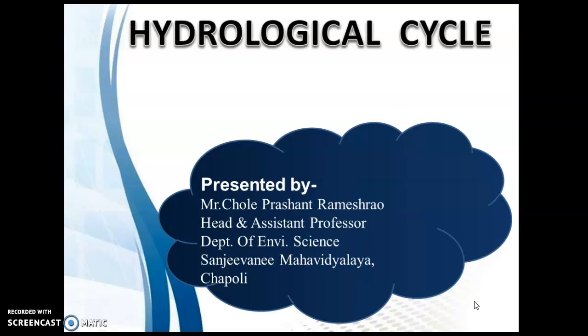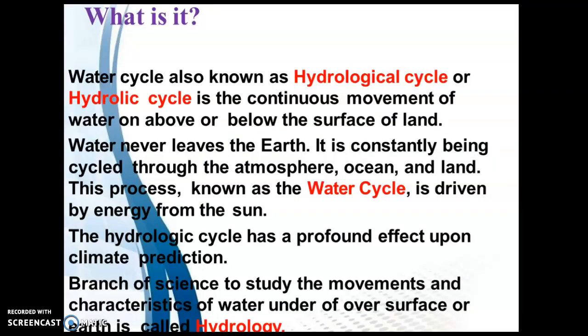Today we will discuss the hydrological cycle. What is meant by the hydrological cycle? The hydrological cycle is also known as the water cycle or hydraulic cycle. It is a continuous movement of water on, above or below the earth's surface.